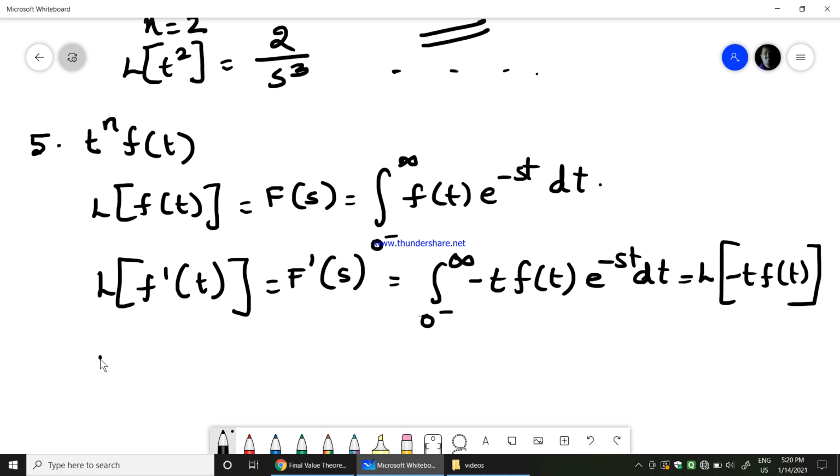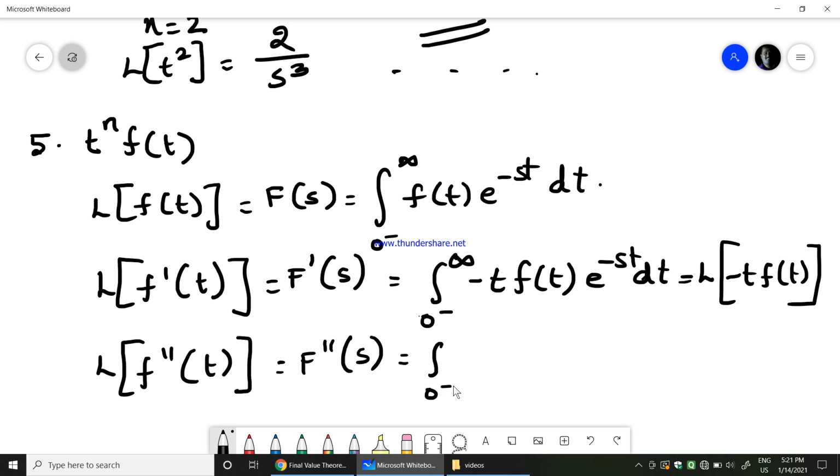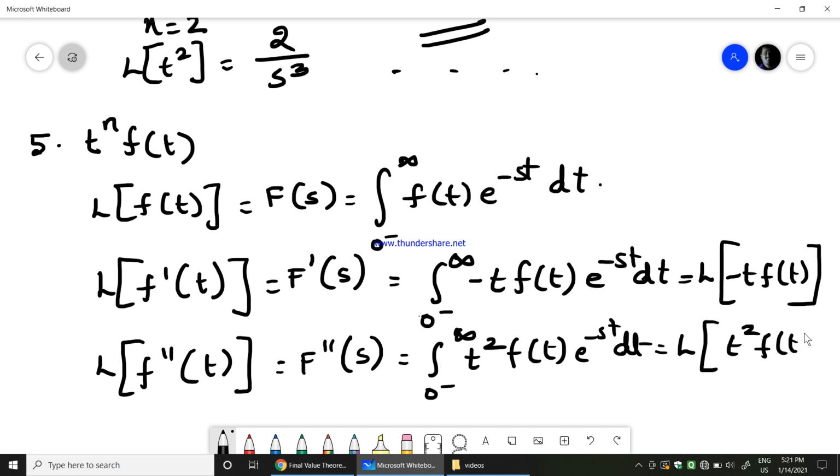Okay, Laplace transform of double derivative f double dash of t equals F double dash of s, which is equal to integration of 0 minus to infinity t square f of t e power minus st dt, which is equal to Laplace transform of t square f of t.